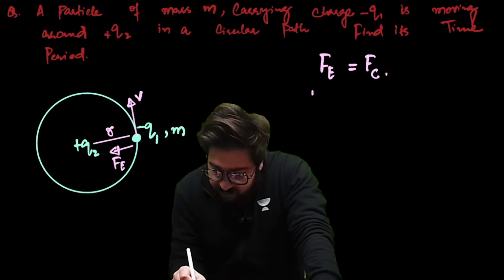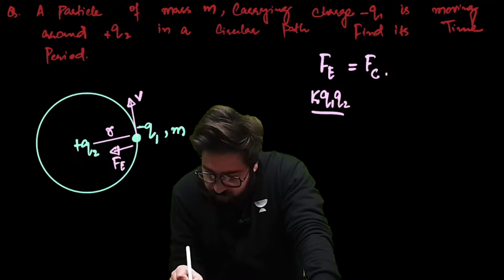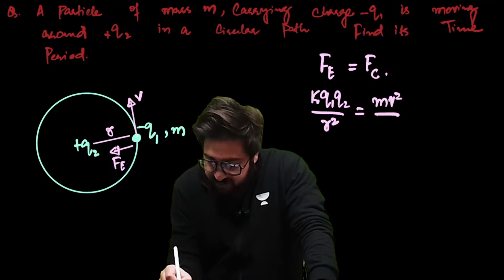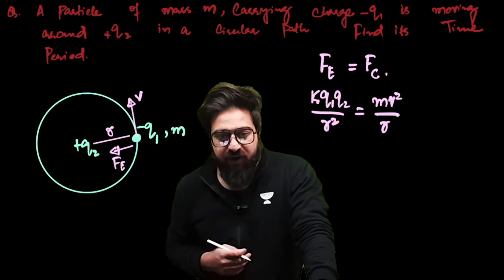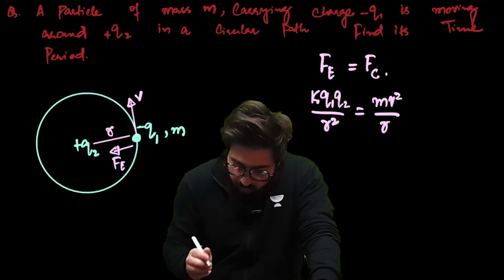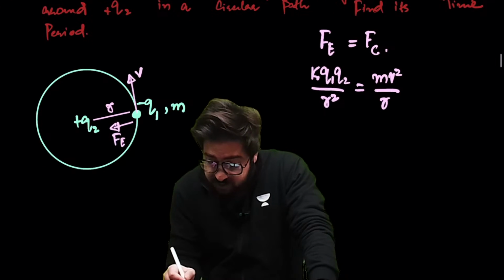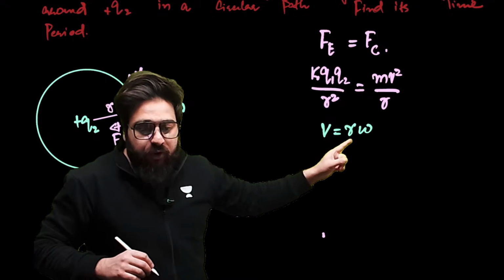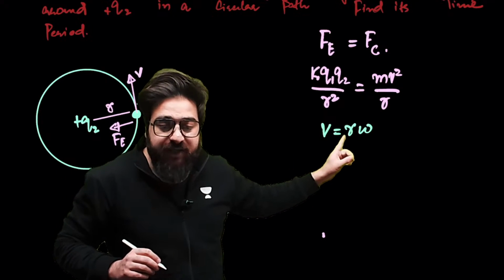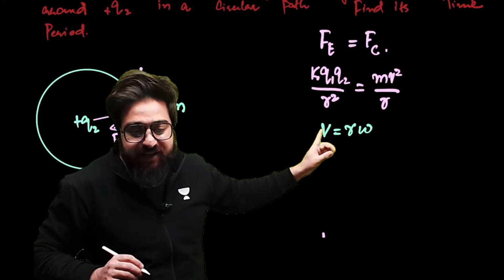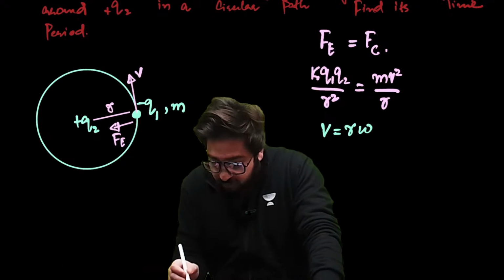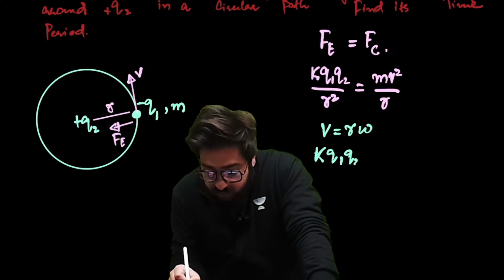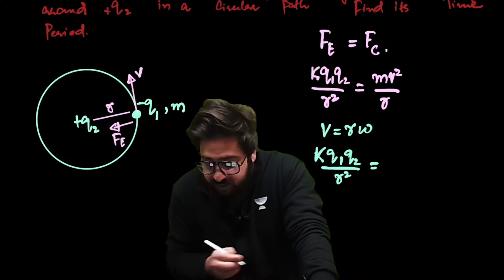When it comes to the electrostatic force, it is K Q1 Q2 divided by R square. This is how we find the electrostatic force. And centripetal force will be simply m v square divided by R. Now, one more formula you must know from your mechanics, that is V is equal to R times omega. This is the relation between linear and angular velocity. Now, if you put it over here, you can simply write K Q1 Q2 divided by R square is equal to, then you have M.